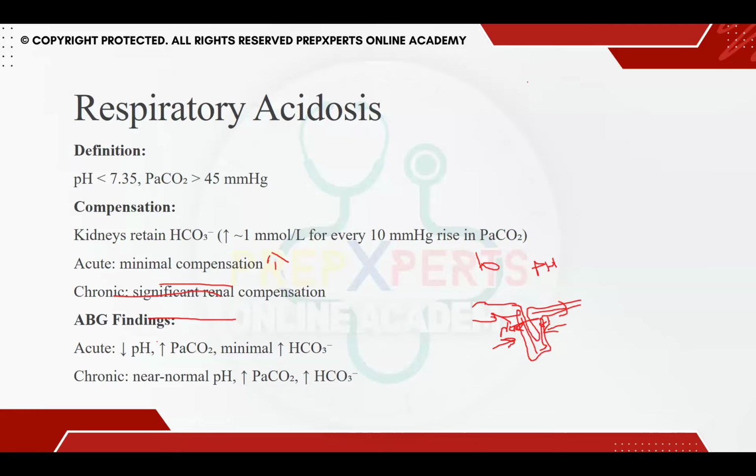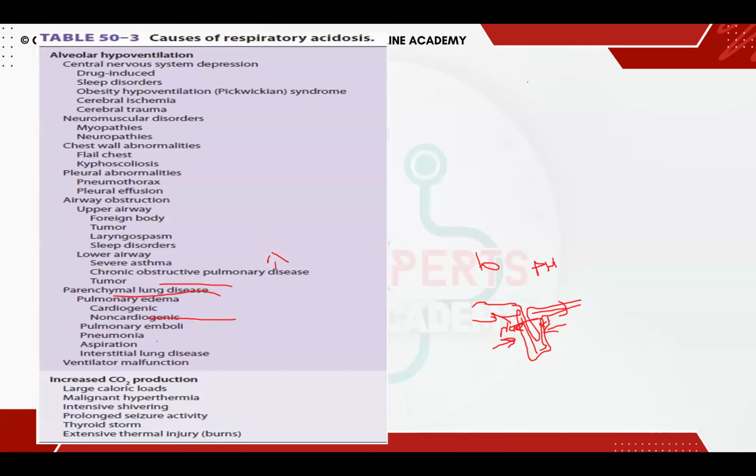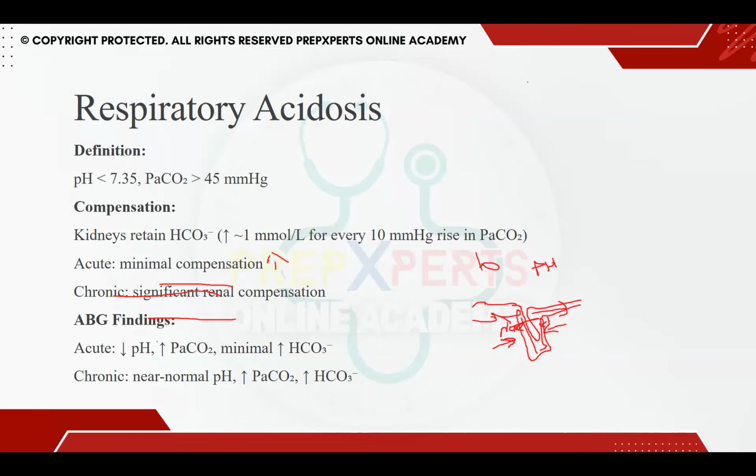Another condition in which respiratory acidosis occurs in the late stages is ARDS, severe ARDS. In pediatric ARDS, initially hypoxemia occurs. But as it progresses from stage 1, stage 2, to stage 3, respiratory acidosis starts to occur.